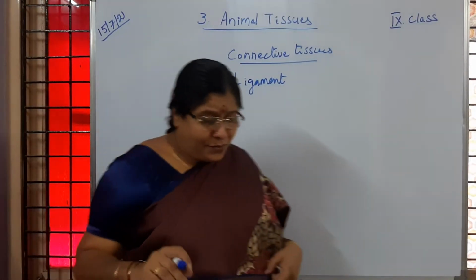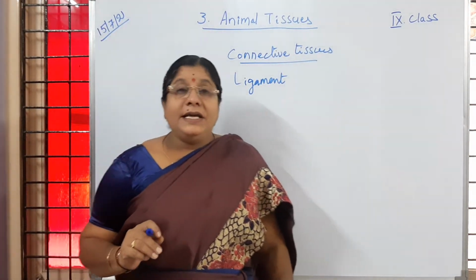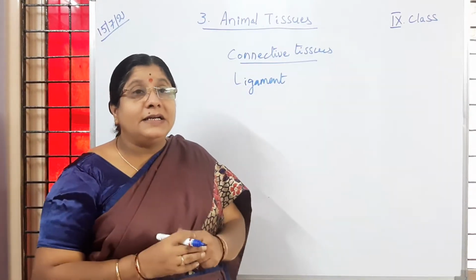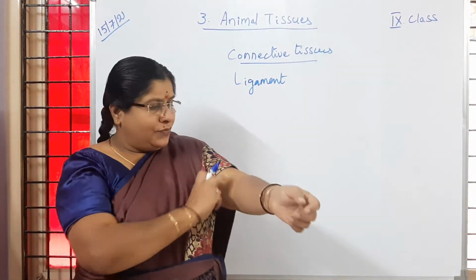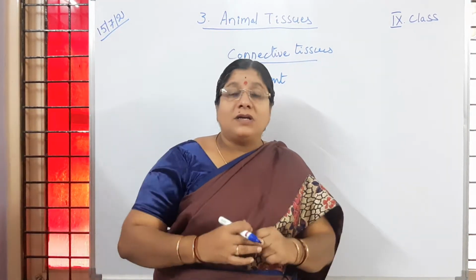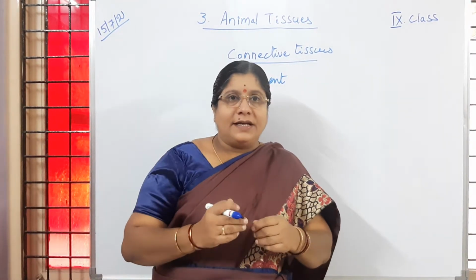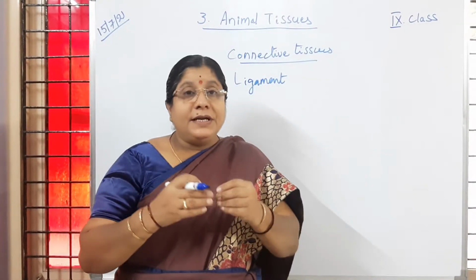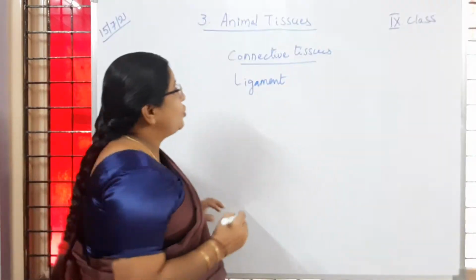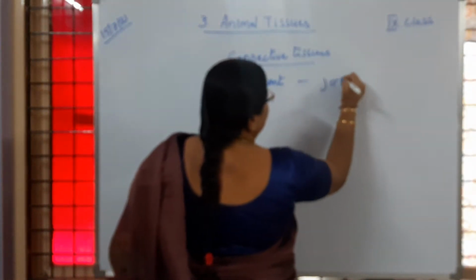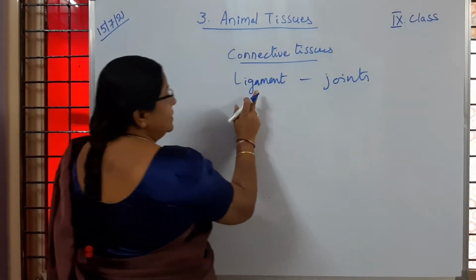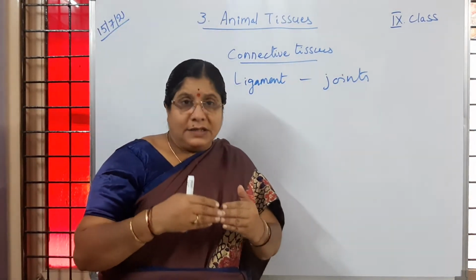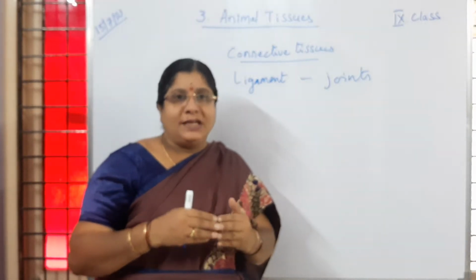Ligament. So where do we find this ligament? It is also a type of connective tissue, and it helps in connecting the bones at the joints. We have different joints, and the bones are kept in their position. The bones are joined at the joints. So ligament is present in joints where two bones are getting connected, or joining together. Is it clear to children?